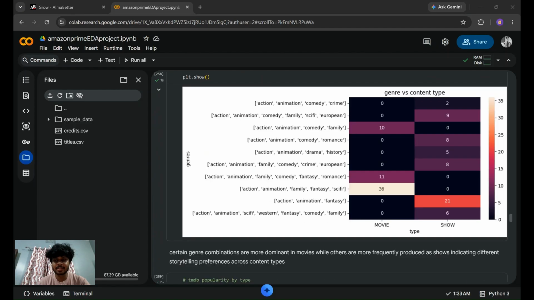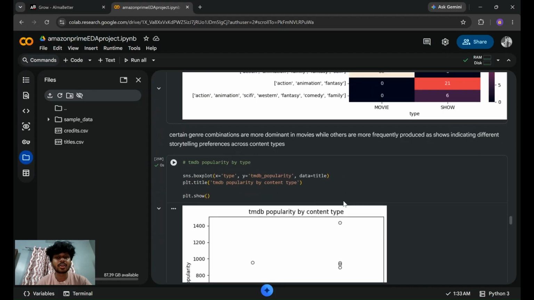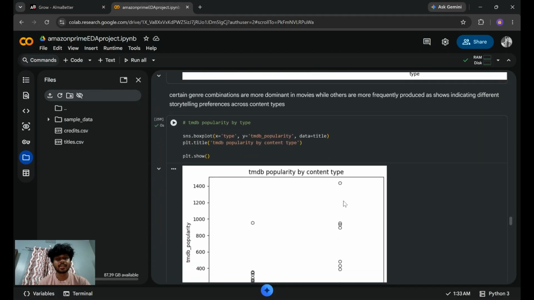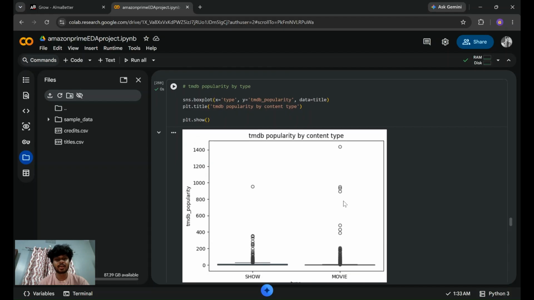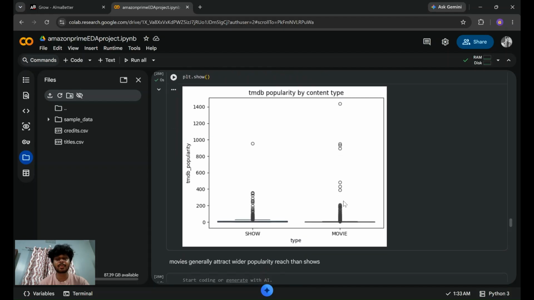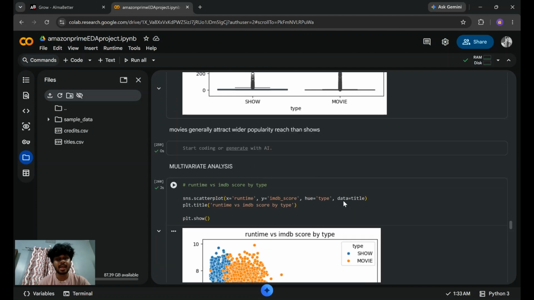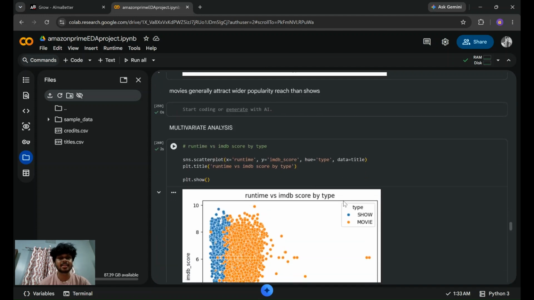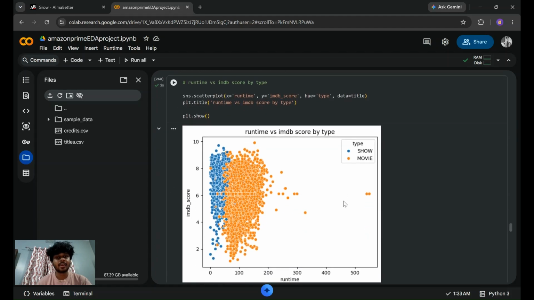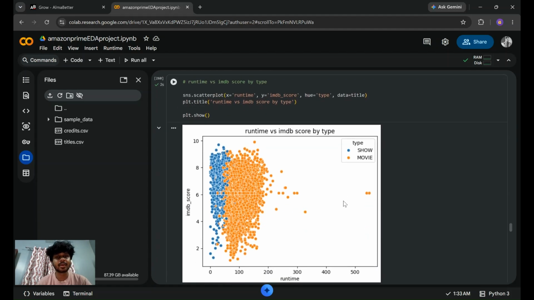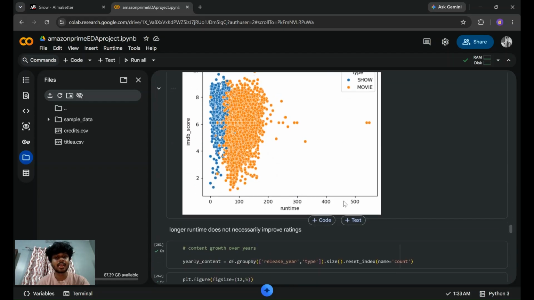And my next visualization is TMDB popularity based on the content type. This is showing that movies have wider popularity than shows. And my next analysis is multivariate analysis. My first visualization is runtime with IMDb score by type, and this is telling that longer runtime doesn't necessarily improve the rating.